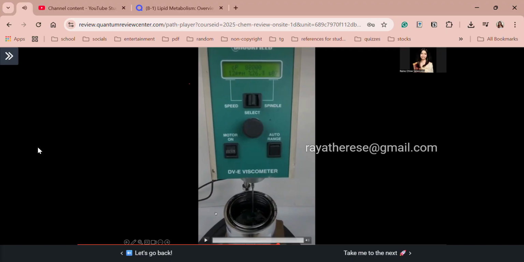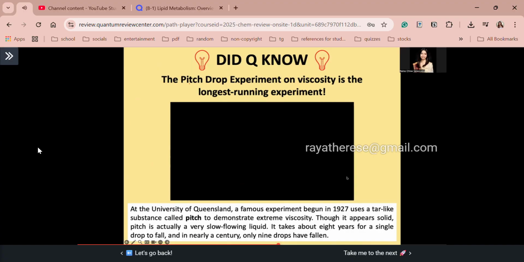Now, did you know the pitch drop experiment on viscosity is the longest running experiment? At the University of Queensland, they have an experiment started in 1927 which uses a substance we call pitch. The pitch demonstrates extreme viscosity. Even though it looks like a solid, it's actually a very, very slow-flowing liquid. It takes about 8 years for a single drop to fall, and in nearly a century, only 9 drops have fallen.